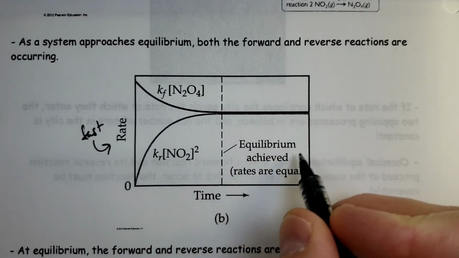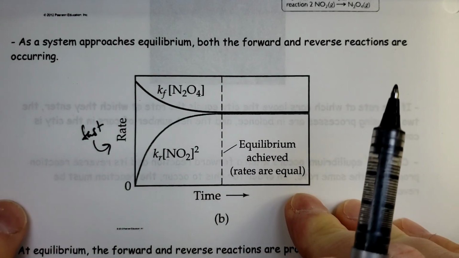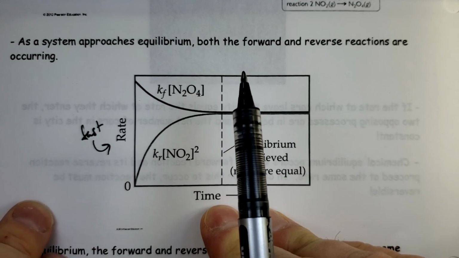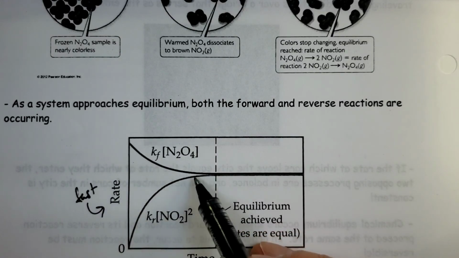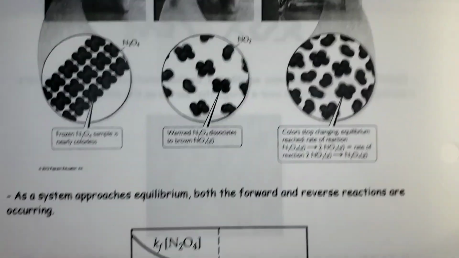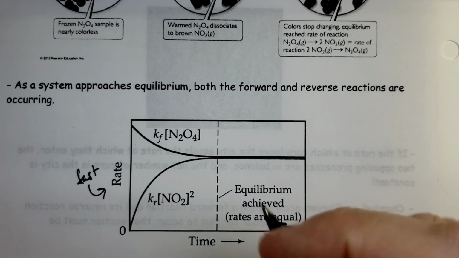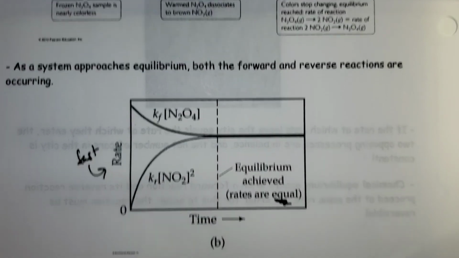And eventually, an equilibrium is reached. So if I look at the forward reaction, for example, the forward reaction would be the amount of N2O4 getting used up. So the rate at which it's forming products is slowing down. The rate at which NO2 is going back and forming this is speeding up until eventually they get equal rates. And that would be signified by a plateau area that is equal for both.